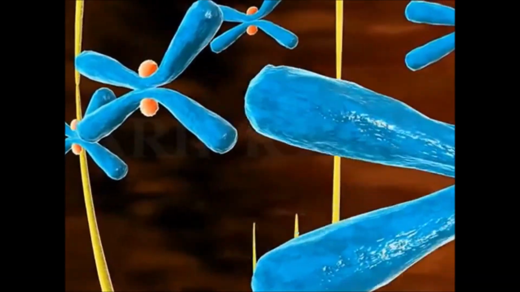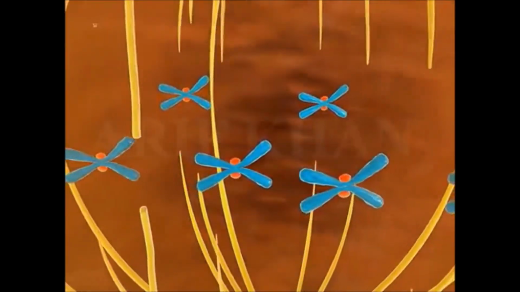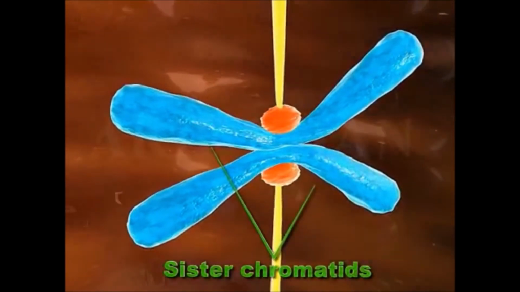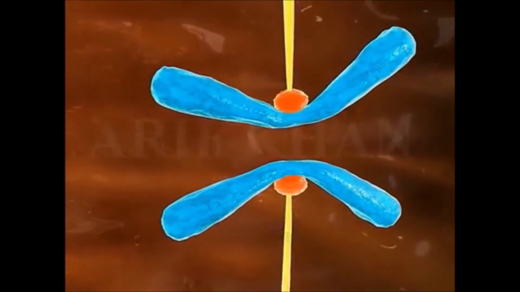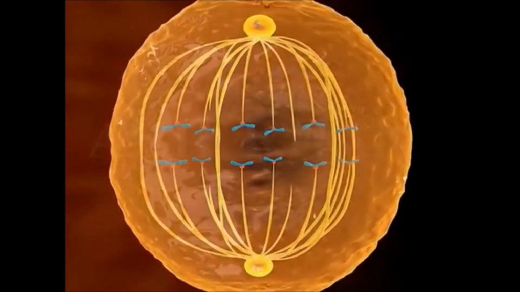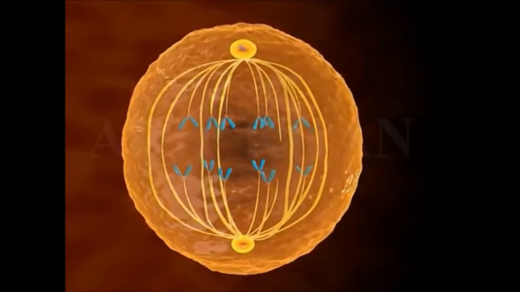This is where the nuclear envelope completely shatters and the chromosomes align. Next is the anaphase. In this phase, the centrioles begin to pull the chromosomes apart toward their respective poles. After the chromosomes separate, they form a pair of daughter chromosomes and they go toward where the centriole is located.